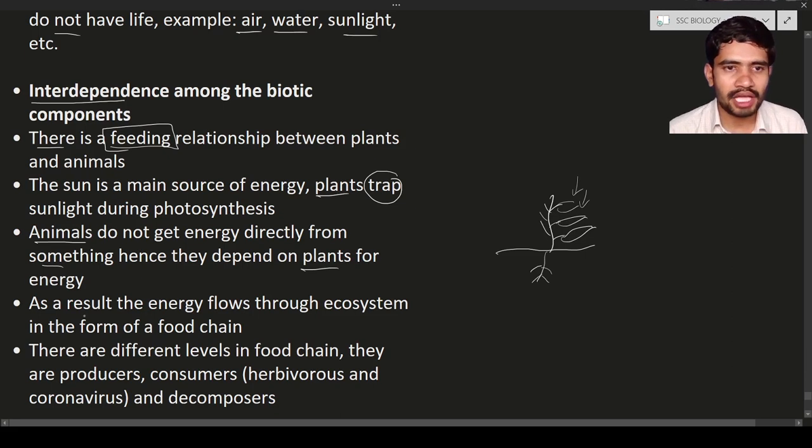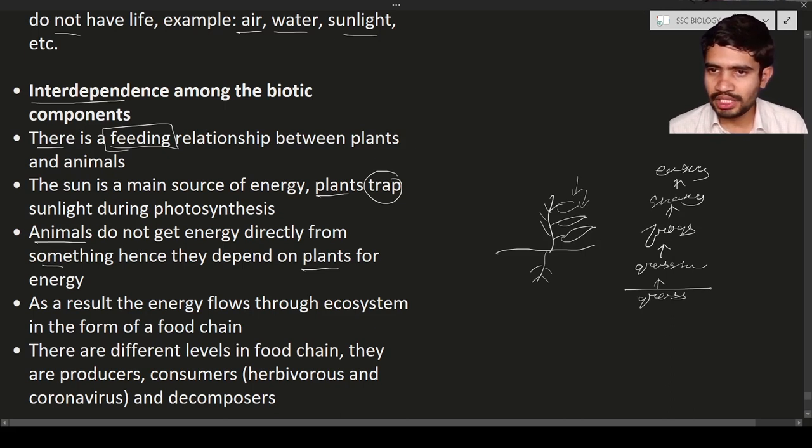So as a result, the energy flows through the ecosystem in the form of a food chain. So what is meant by food chain? Let us consider this is the grass. On the grass, grasshoppers are living. On the grasshoppers, the frogs are going to live. On the frogs, let us consider the snakes. Snakes are going to live. On the snakes, eagles are going to live.